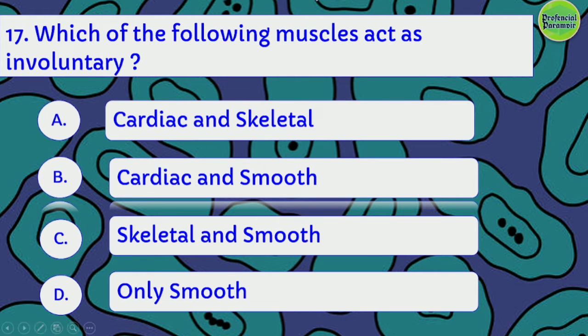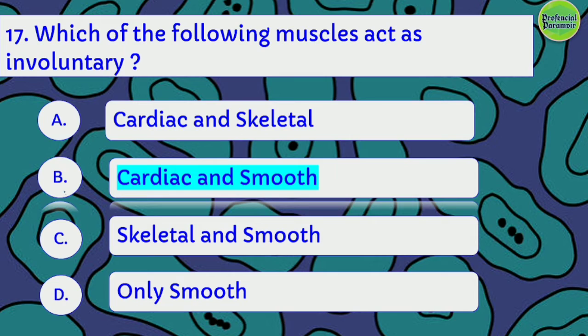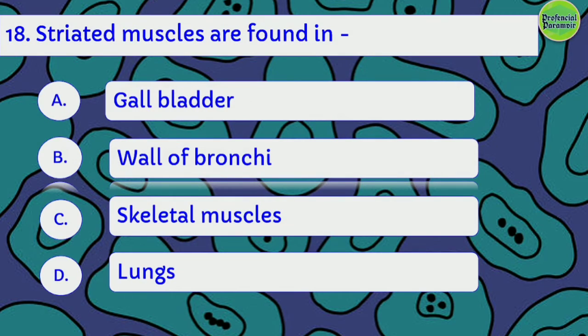Which of the following muscles act as involuntary? Cardiac and skeletal, cardiac and smooth, skeletal and smooth, or only smooth. You have 10 seconds to do this one. Alright guys, let's see the right answer to this one. The right answer is option B, that is cardiac and smooth. Moving on to the next one.